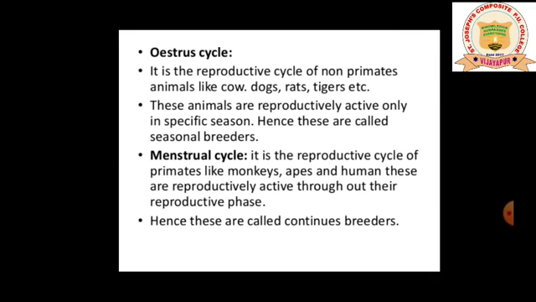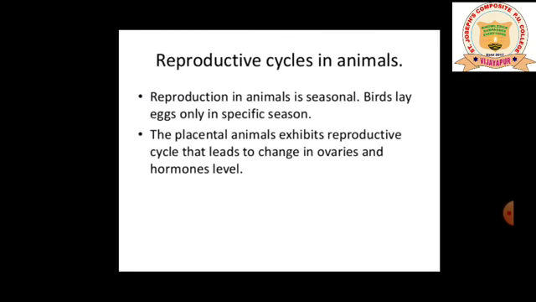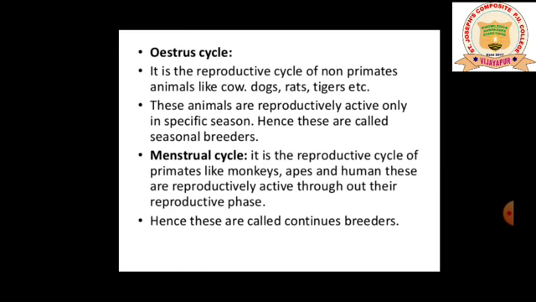So coming to the 2 types of cycle, that is the oestrous cycle and the menstrual cycle. The female organisms which possess a placenta in their reproductive structure will have a change in their ovaries, and a change in the hormonal level present inside the body, that leads to 2 types of cycle, the oestrous cycle and the menstrual cycle.